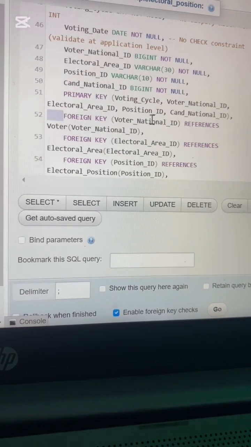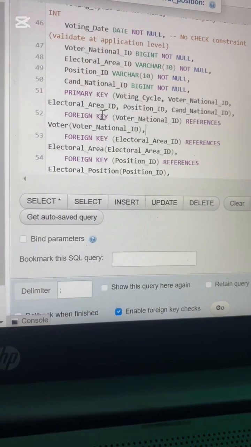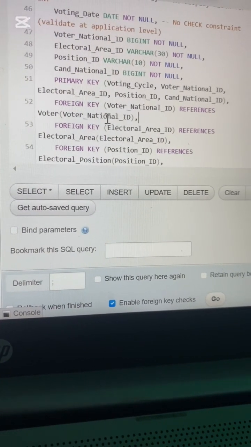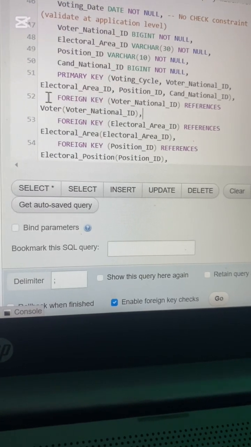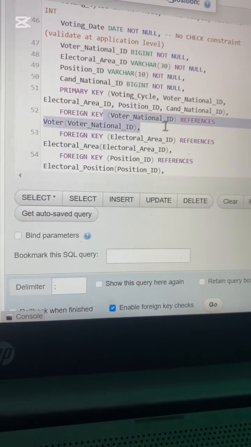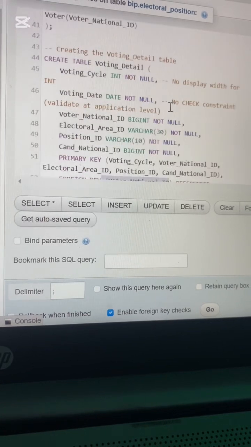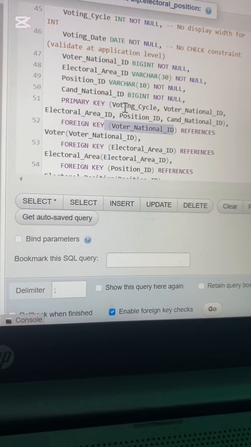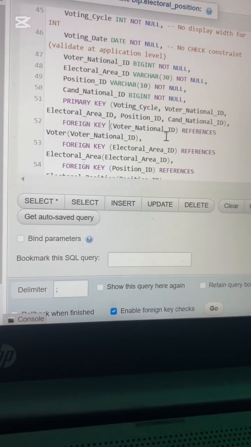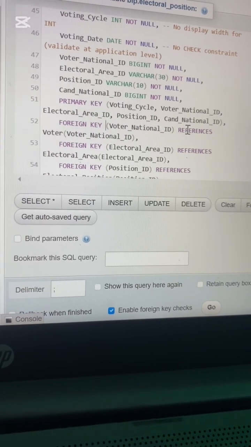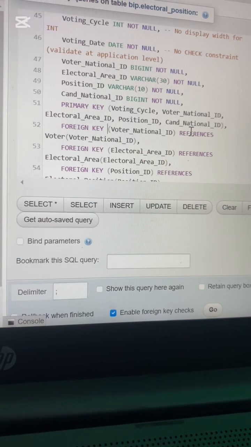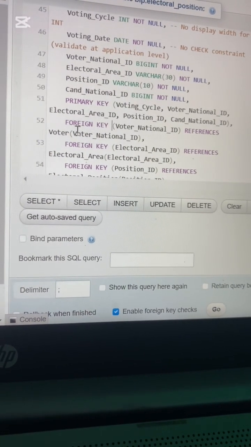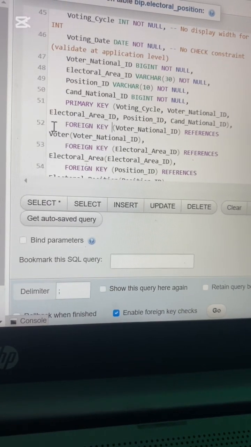Then the foreign key references. So the foreign key voter national ID references voter national ID. In the voting detail table, this column is called voter national ID. And where is it from? Which column is the same as this one in another table? It references voter national ID, which is in the voter table. So they're basically the same thing.